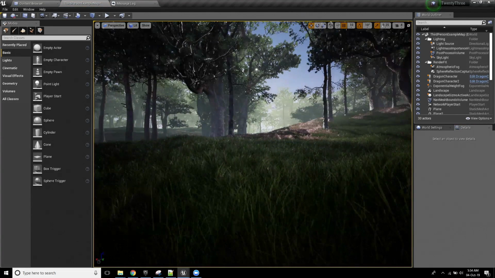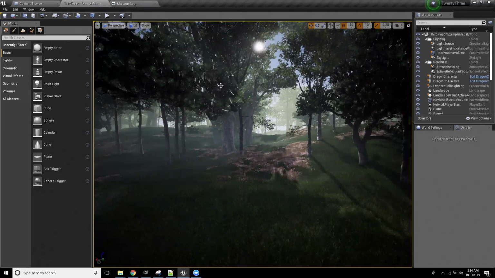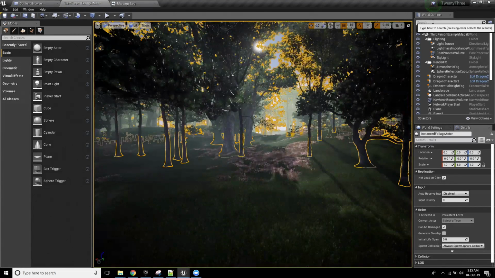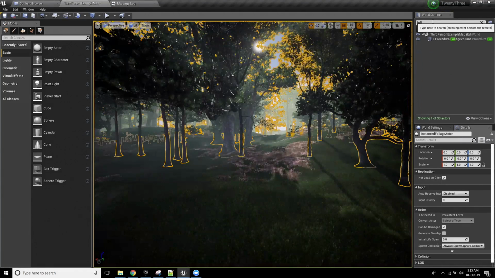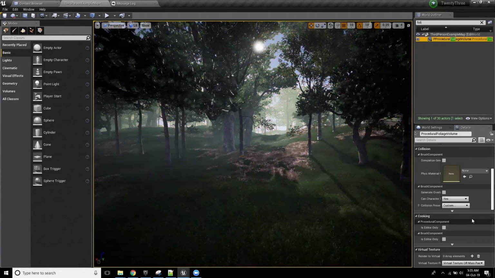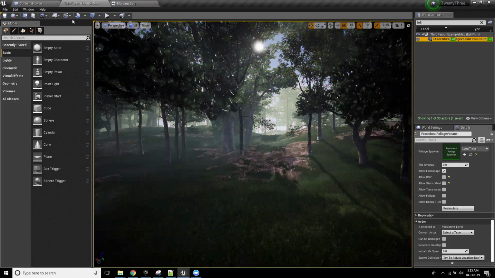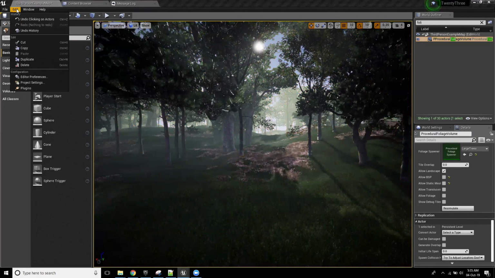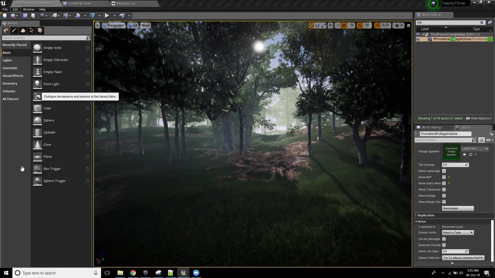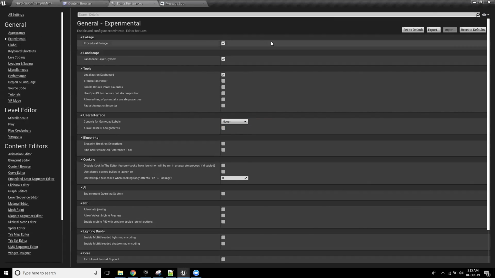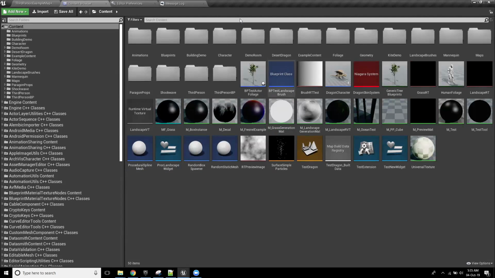So this world here has been procedurally generated. The forest has been brought in using the procedural foliage volume tool. This is available for everyone. You just go to Edit and then go to Experimental under your Editor Preferences. So Experimental, and you'll see that we have procedural foliage. And the procedural foliage system literally lets you set up rule sets. We'll open up this one.